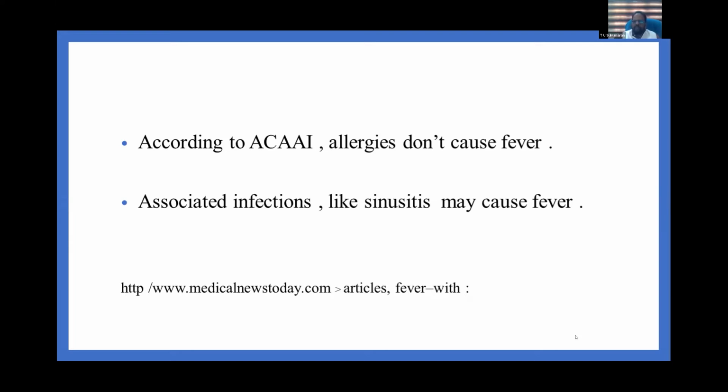The commonest viruses that produce episodic viral wheeze are rhinovirus, bocavirus, human metapneumovirus, influenza virus, and parainfluenza virus, which can produce fever. But it is the associated infection that produces fever, and not asthma itself.